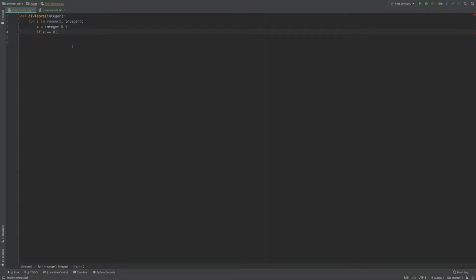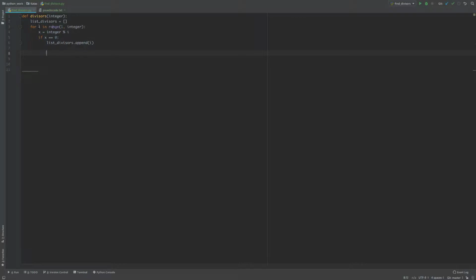If x is equal to 0, meaning it is a divisor, then we need to create a list of divisors. Then list of divisors dot append i.